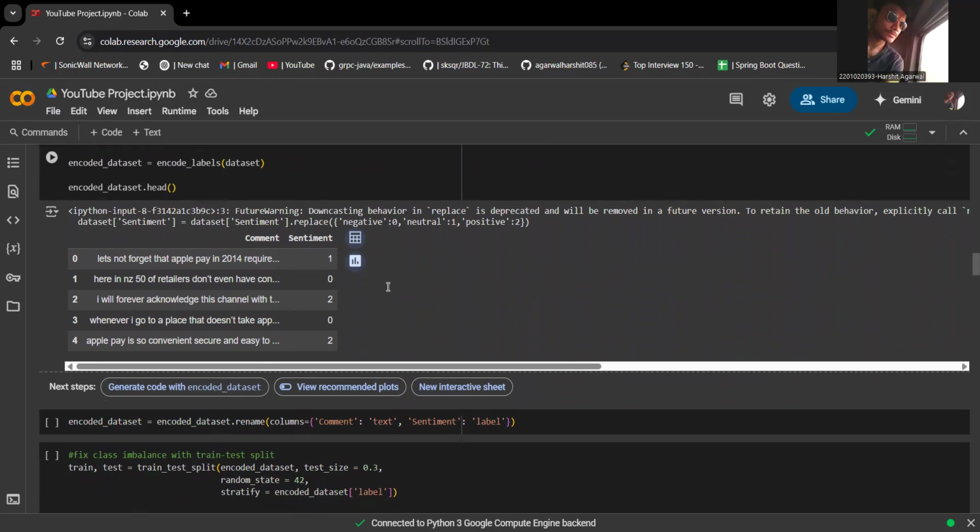After training, I tested the model using the Hugging Face pipeline interface. Here are some results on new comments. "This is an amazing tutorial" predicted positive. When I entered "I am confused by this explanation," it predicted negative. "It's okay, neither good nor bad" predicted neutral. So it was working with promising accuracy and weighted F1 score.